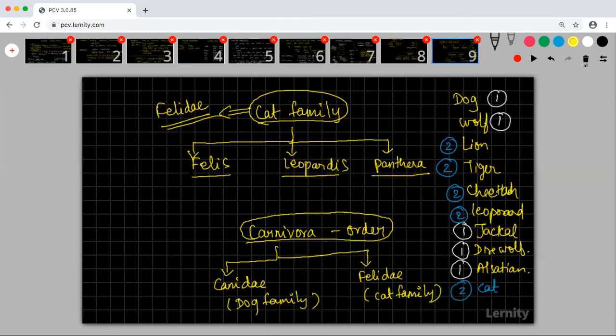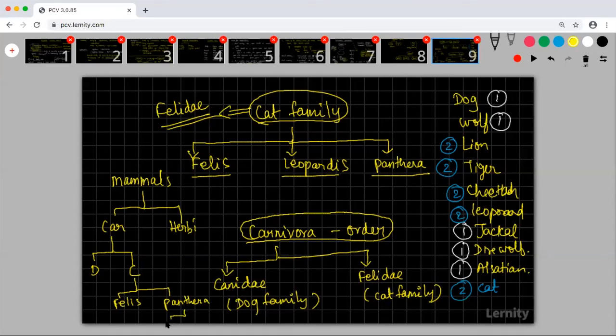Can you say that cow will come inside this Carnivora? No, it will not, because Carnivora includes all the carnivorous organisms. If you're going to talk about mammals, inside mammals you will have carnivores and herbivores. Inside carnivores, you can have a dog family and a cat family. Inside the cat family, you will have Felidae, the Felis genus, and you can have Panthera as a genus.